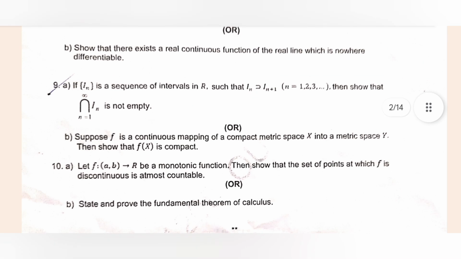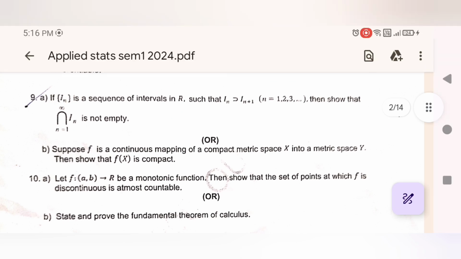And I'll show you the backlog paper also, recently conducted in 2025. If you see the first question, define a perfect set. And fifth question, define unit step function. And fourth one, give an example of a function which has a discontinuity of the second kind. And if you see the third question, I think this is the same question which was repeated in the 2024 question paper.